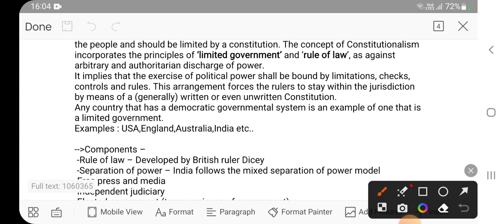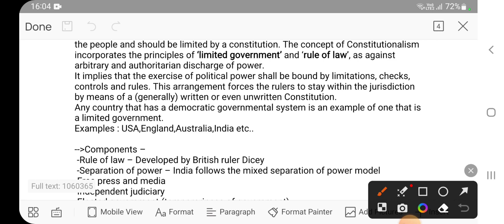But in the case of unwritten, this is not the case. It means a certain authority or organization did not create the constitution at a certain period of time. So how is the constitution created in the case of an unwritten constitution? By conventions, by laws, by judgments.